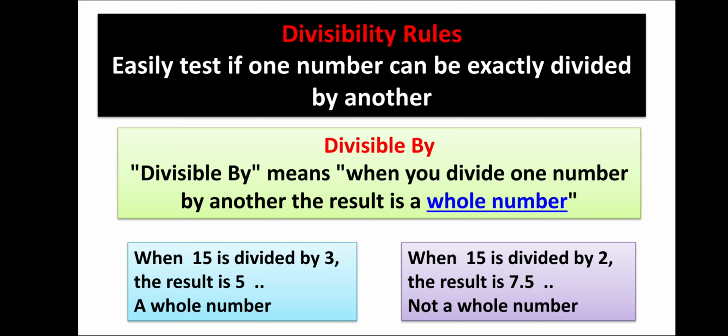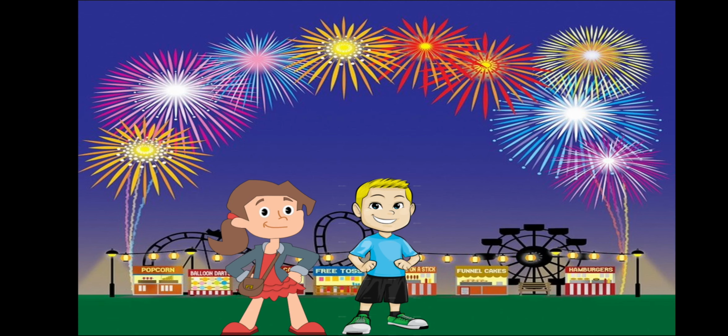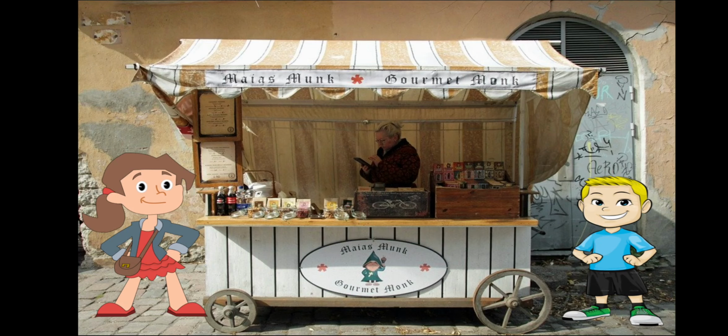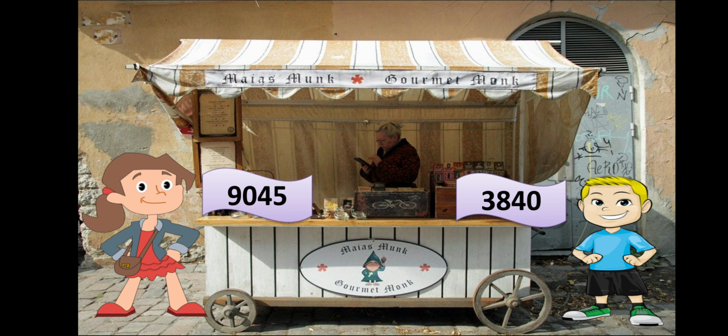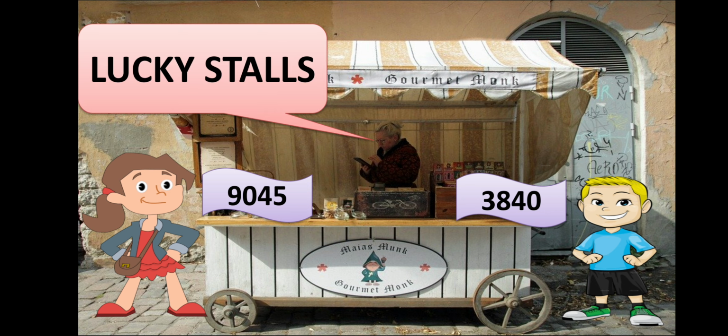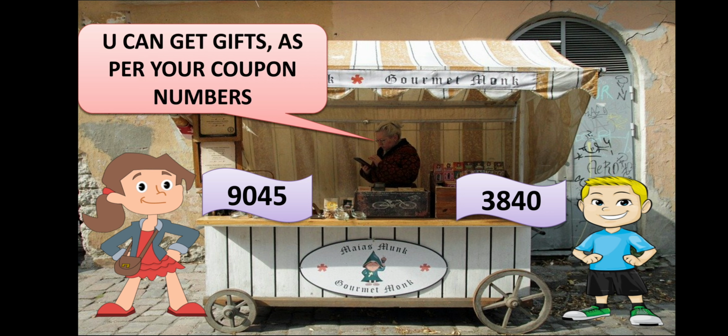To know more about these divisibility rules, let's meet Johnny and Ginny. Johnny and Ginny went to an amusement park. In this park they went to a stall and got their coupons to visit the different stalls. The lady in the stall told them about the lucky stalls. Now what are these lucky stalls? She said you can get gifts as per your coupon numbers. You just show them the coupon number, and according to the numbers they will give you gifts.